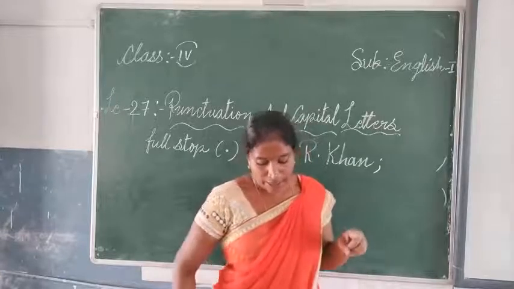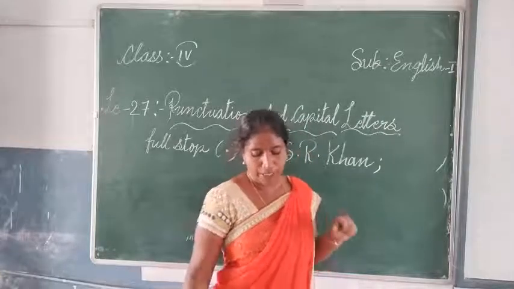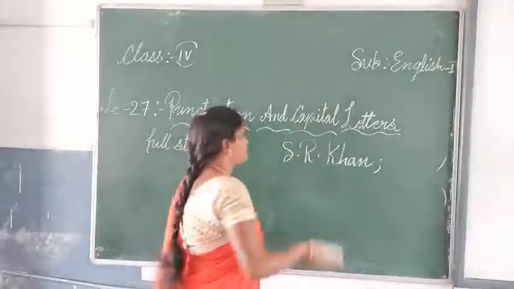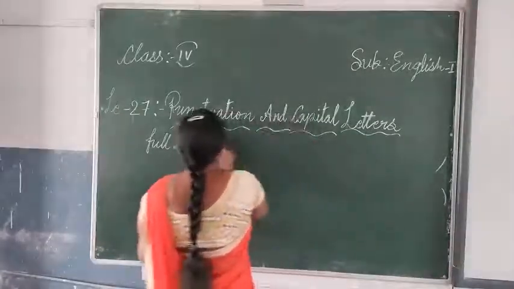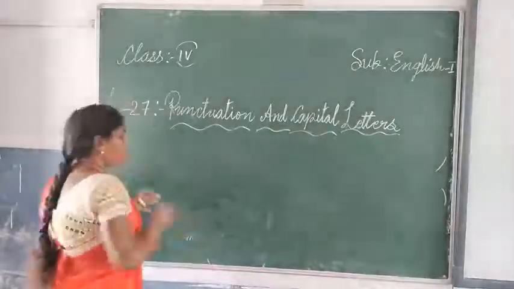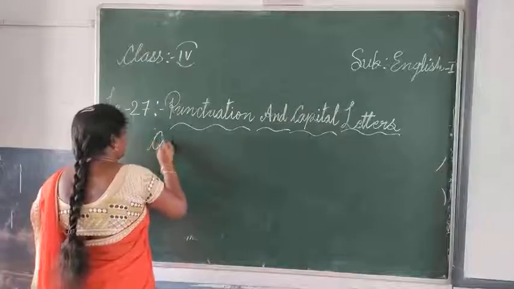A comma is a short pause. The next one is a comma. So this is about the full stop, and the comma is used in the short form.